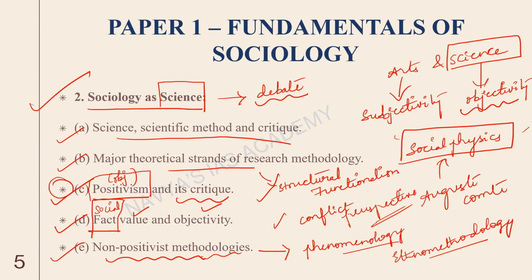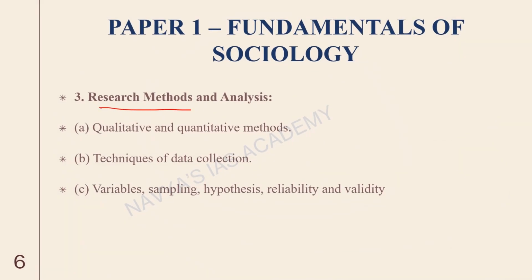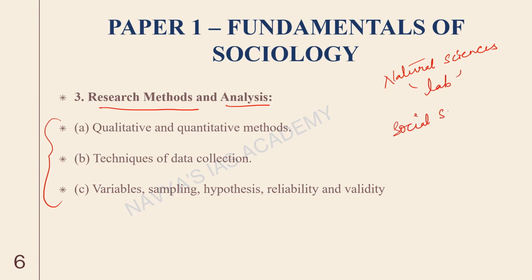Let's move on to the next chapter. Next is research methods and analysis. Before we discuss the topics under this, let me tell you something about natural sciences. In natural sciences, when you're doing certain experiments, you have a lab. Similarly, in social sciences, we do have a lab, and that lab is society itself, right? Because we are studying human society in social sciences.